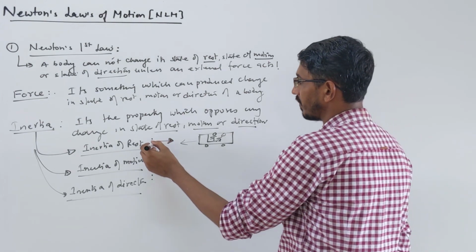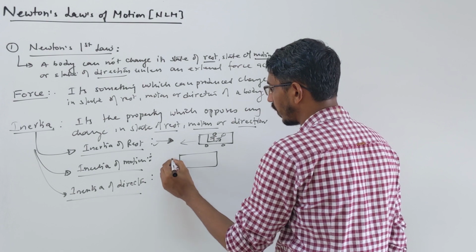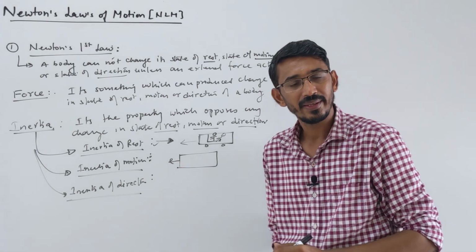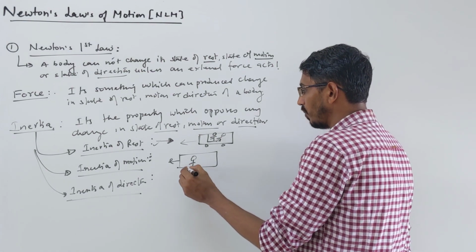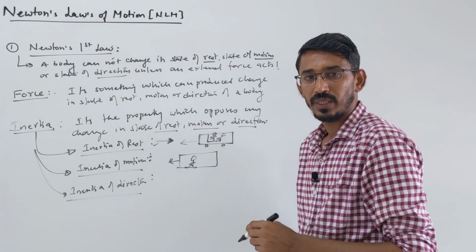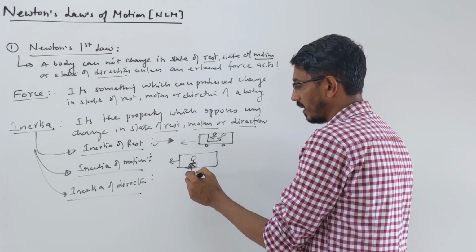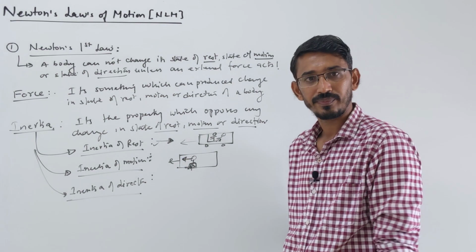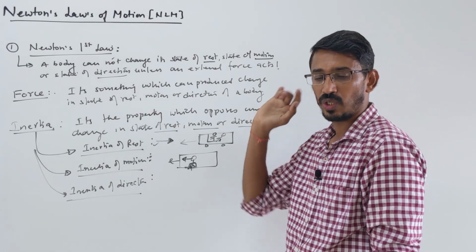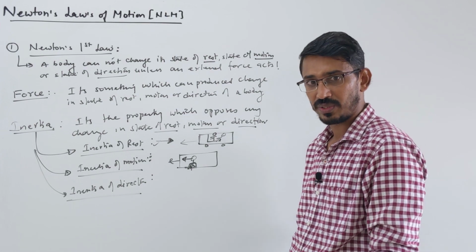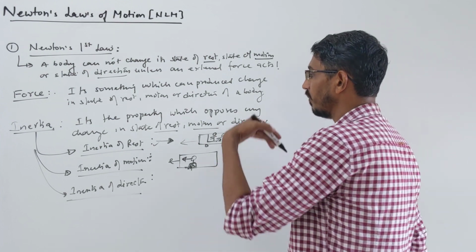So this is an example of inertia of rest, and the opposite of this is inertia of motion. Now the bus was already moving and you apply the brake, then you try to fall forward. Why? Because your whole body is moving with the bus. When the bus stops, the lower part of the body comes to rest, but the upper part keeps moving, like our neck or head keeps moving. The lower part came to rest with the bus because it is in contact with the bus, so the upper part goes forward. So we see that we are falling forward.